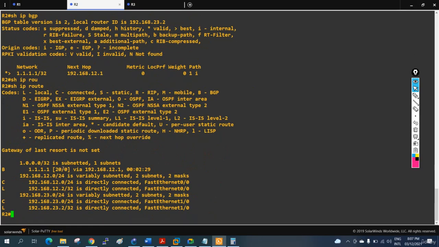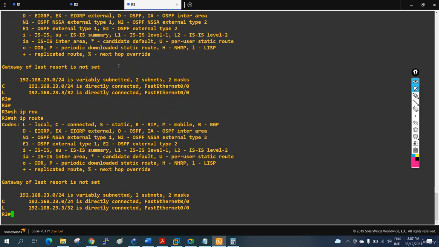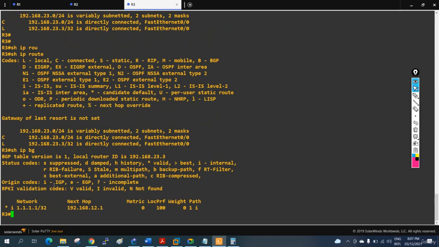If you see here in R2, if anyone wants to go to 1.1.1, I am getting that traffic here in R2. But if you see in R3, I don't have anything. When I check the command show ip bgp, I am getting this. If anyone wants to go to 1.1.1, our next hop is this one. But I don't have this entry in my routing table.